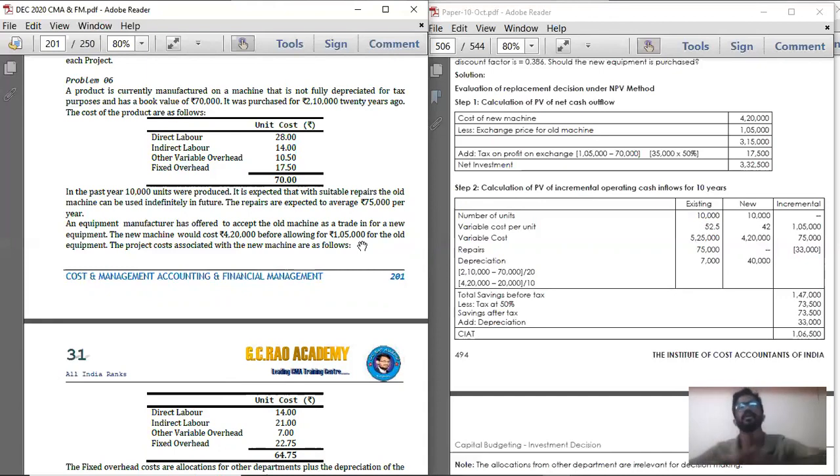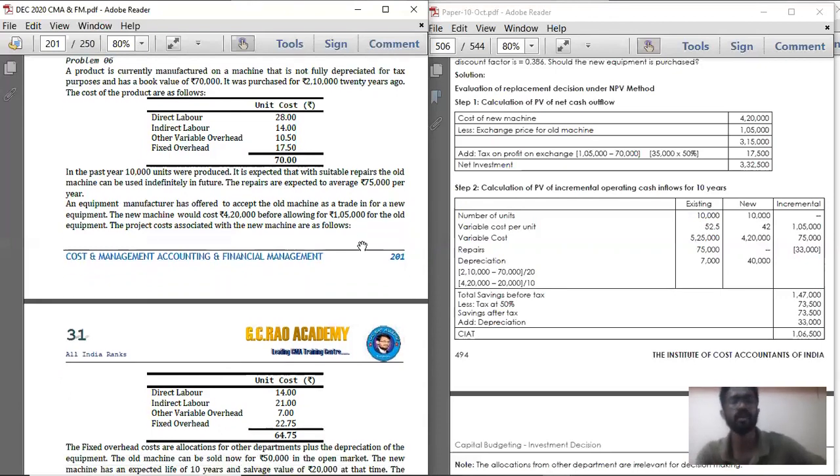So on long-term capital gain, you are always going to pay tax. When there is a long-term capital gain, you are going to pay some tax. So that is an outflow. It is not a loss, it is an outflow. So what is the cash outflow for long-term capital gain? Tax rate is 50%. The extra amount for which you sold is 35,000. So you sold for 1,05,000, but the value of the machinery in books is 70,000. So 35,000 is the incremental long-term capital gain. On that, 50%, that is 17,500, is the tax on long-term capital gain which you are going to pay.